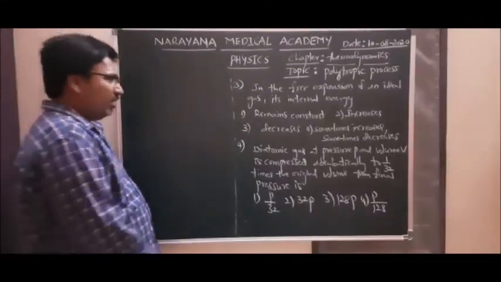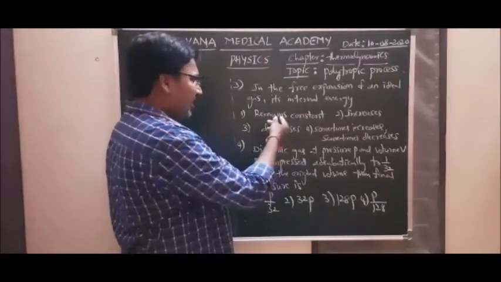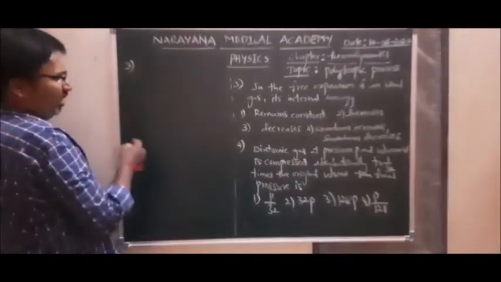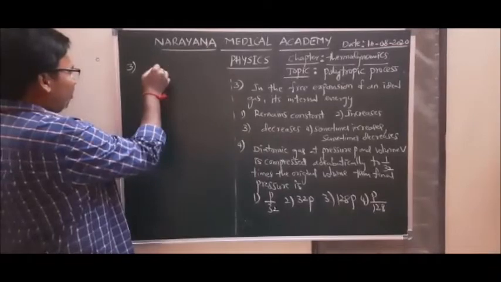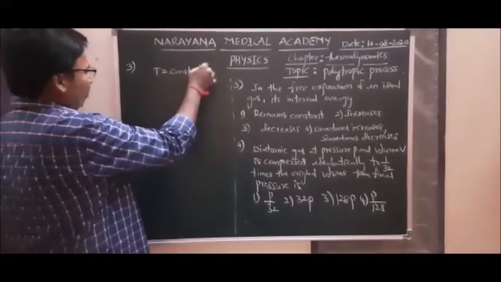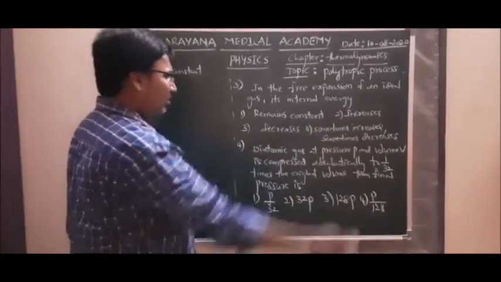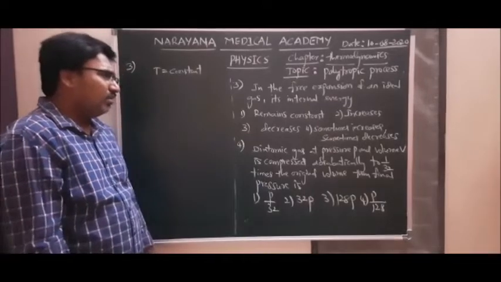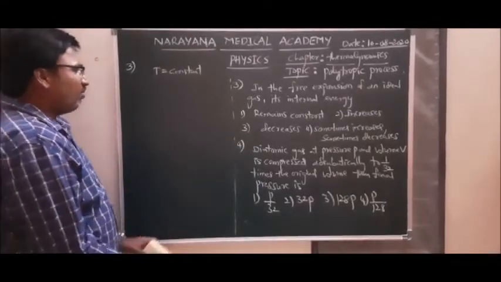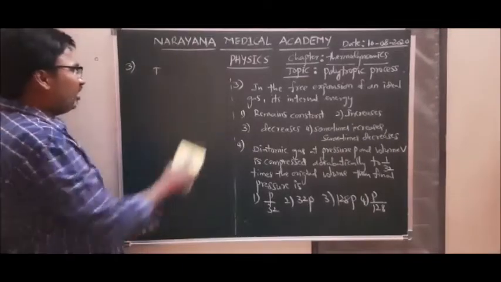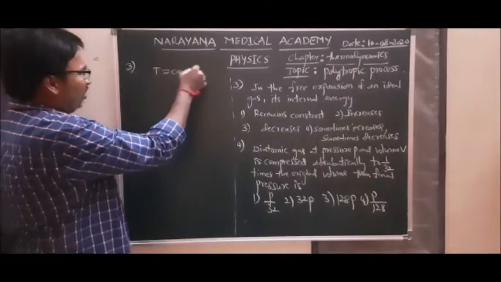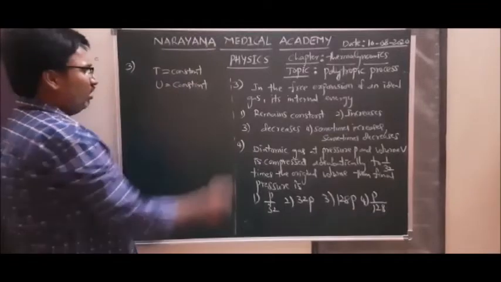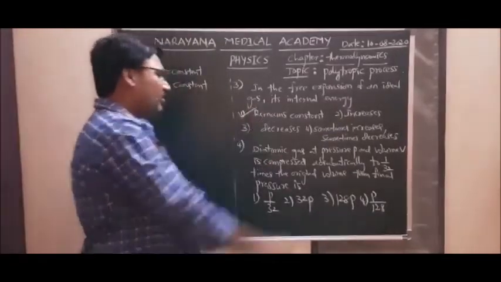Okay. Question number 3. In the free expansion of an ideal gas, its internal energy is. Actually, free expansion means temperature is constant. Understood? So what is the internal energy? The system is at thermal equilibrium with the surroundings due to free expansion of the gas. So as the temperature is constant, the internal energy U is constant. So internal energy remains constant. So answer is first option.